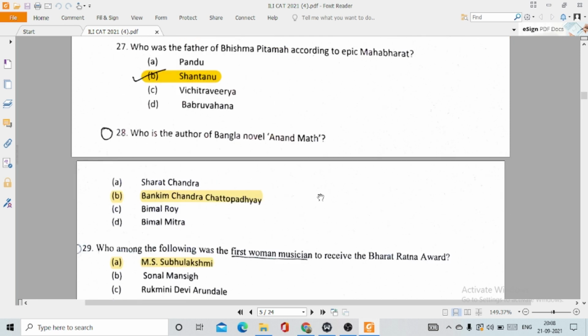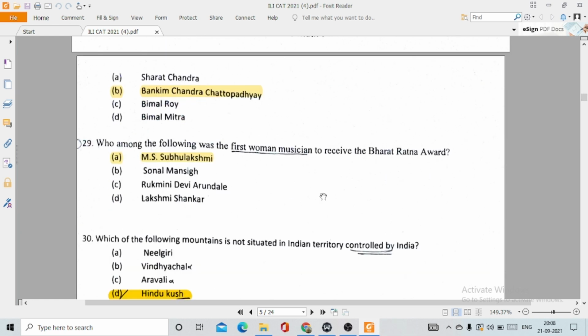Who is the author of Bangla novel Anand Mat? So this one is easy. Option number B, Bankim Chandra Chattopadhyay. 29. Who among the following was the first woman musician to receive the Bharat Ratna Award? This is option number A, MS Subbulakshmi.